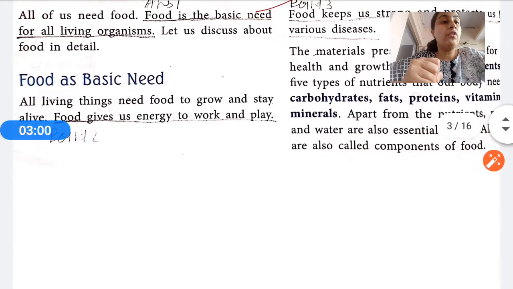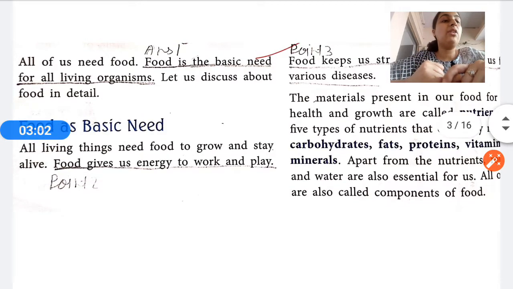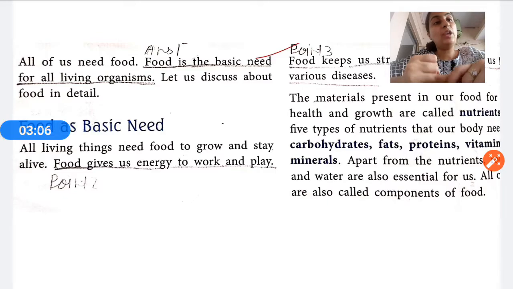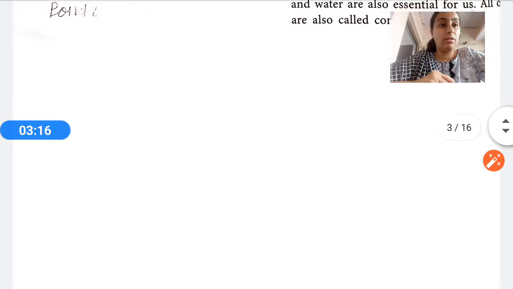Apart from the nutrients, our body also needs roughage and water, which are also essential for us. That I'll explain to you in the later part of this chapter. But till now we have to understand what are the 5 different kinds of nutrients that our body needs. I hope you all must have understood.